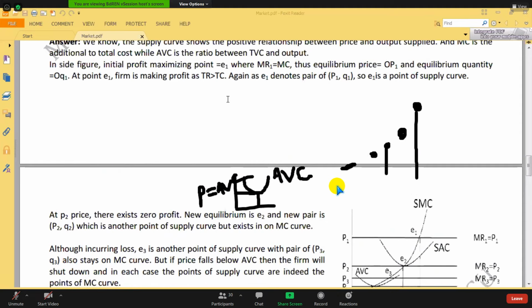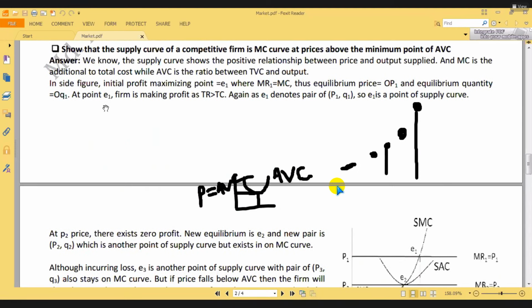Look, inside the figure, when at point E1, TR equals TC. Again, these points denote a pair on the supply curve, because a supply curve pair means P1, Q1. Look, in this discussion, I have taken this one as P1. So if it is P1, its quantity will be Q1. If it is P3, quantity will be Q3.